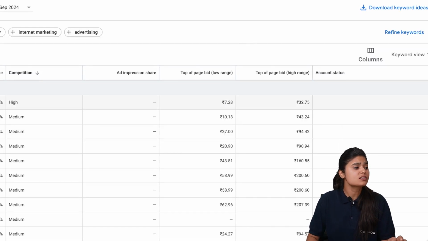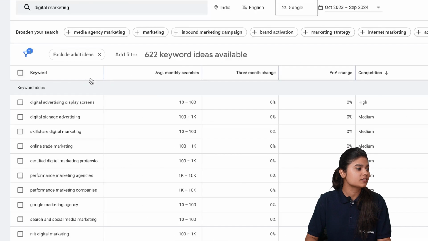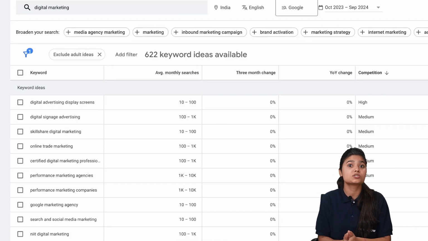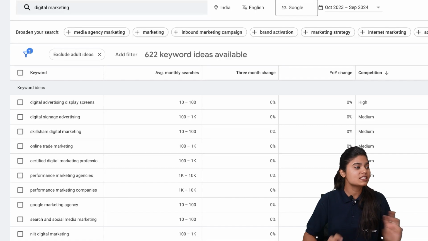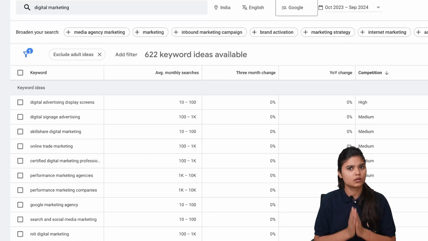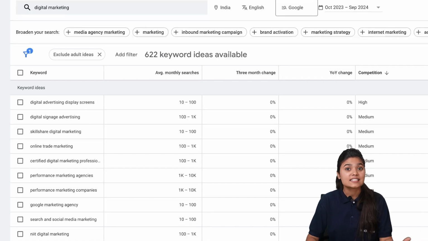There are so many metrics you can go into, but as a beginner, we mostly need the keyword, the average monthly searches, and the competition, which is most important. These three metrics are what we can start with as beginners.